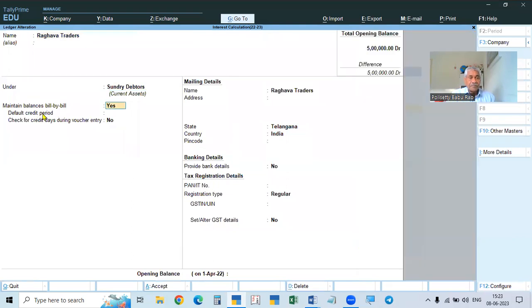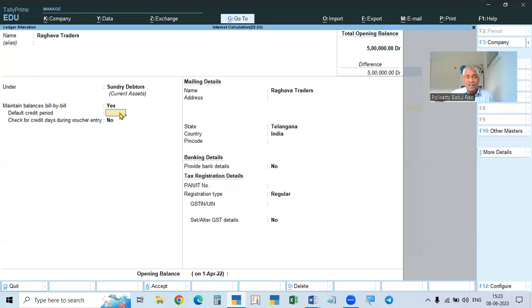Here we will give the number of days, that is, the default credit period, the credit days. We can enter it here, or when the invoice is raised. At the end of the invoice, when it is accepted, for a new reference they will get the bill-wise details window, and there for the new reference we will give the number of days. So we can give it here or in the invoice. Even if you give it here, the same days will be shown there, and that can be changed also.